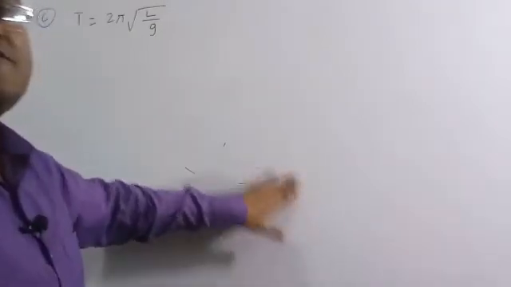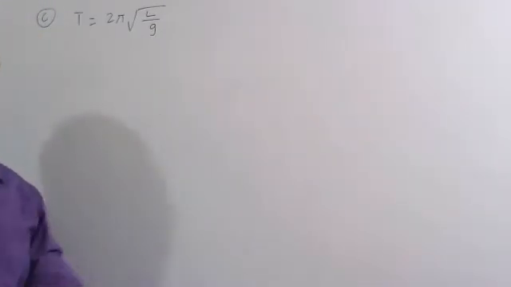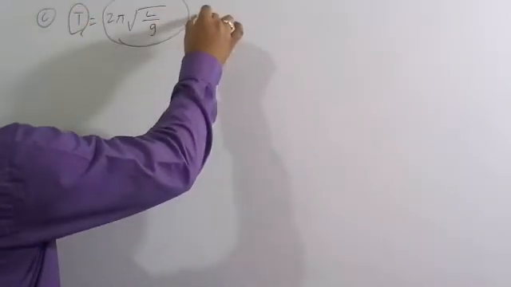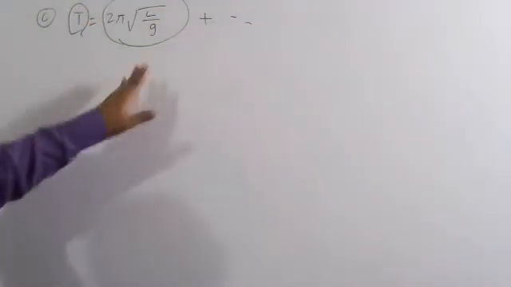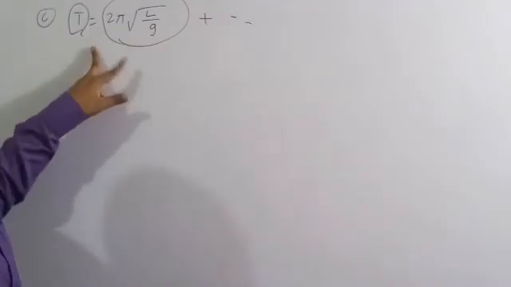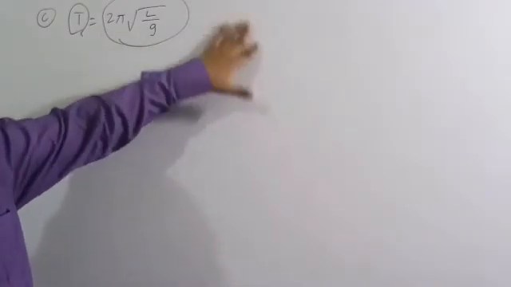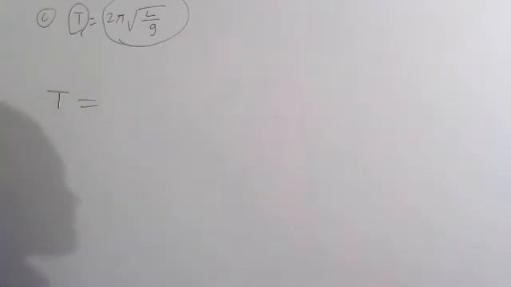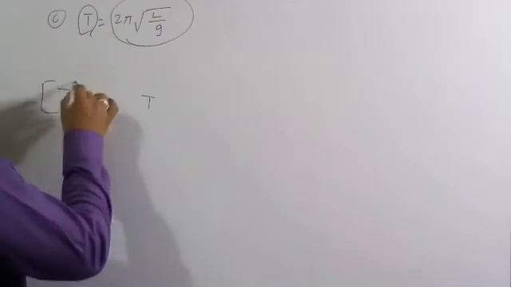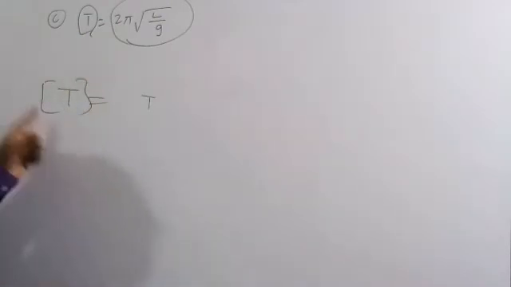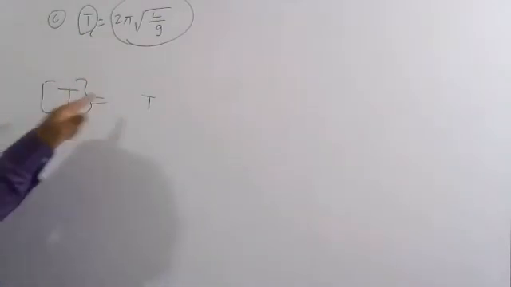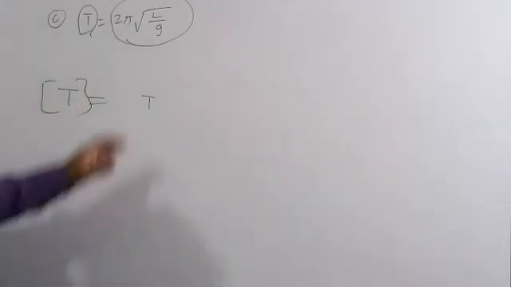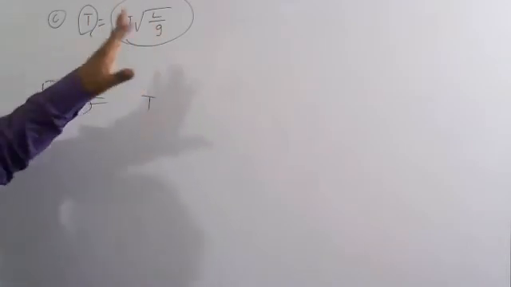Here we need to check whether this formula is dimensionally correct or not. There is only one term on this side and one term on the other side, because there are no addition terms here. So totally this equation has two terms, and we need to check the dimensional formula for each. The dimensional formula of time T is T. Then 2 pi is a constant, and a constant has no dimension.